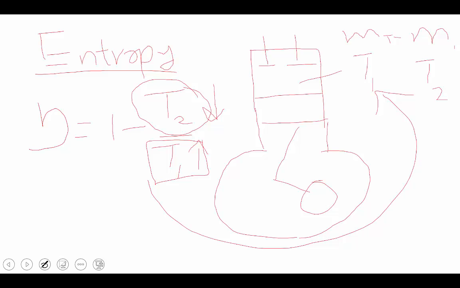Then entropy is a function of the quality of heat, which governs the conversion of heat into work. The increase in entropy is small when heat is transferred at higher temperature, and the change in entropy is large when heat is transferred at low temperature.